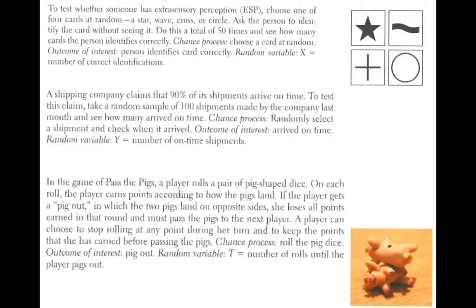The other random variables, like T in the Pass the Pigs setting, counted the number of repetitions of the chance process it took for the outcome of interest to actually happen. So they're repeating something until they get the outcome that they wanted. So it's not a set number of repetitions, they're doing it until they get what they want.